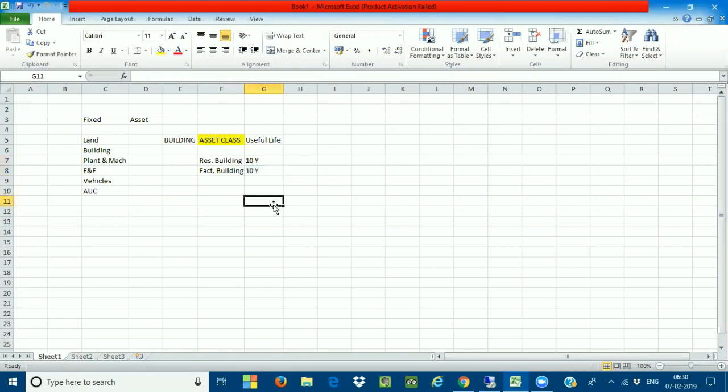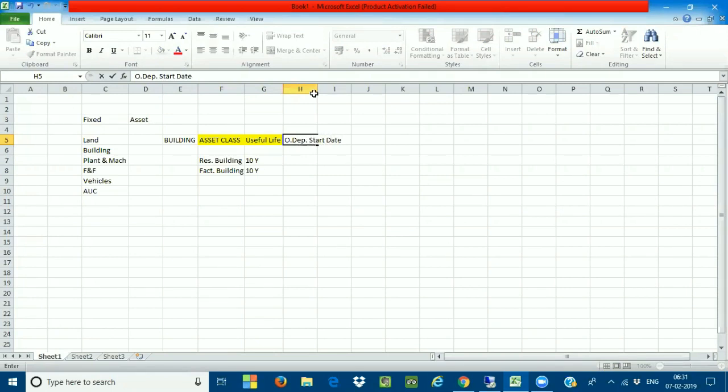So I'm taking the useful life of an asset, 10 years. Now the third one. When you want to start the depreciation, from which date do you want to start the depreciation? We are going to call it the ordinary depreciation start date.